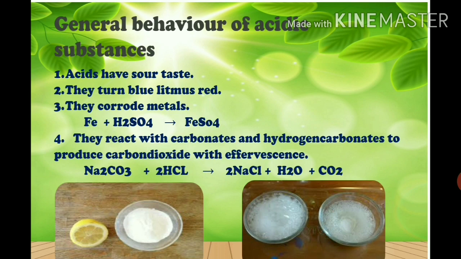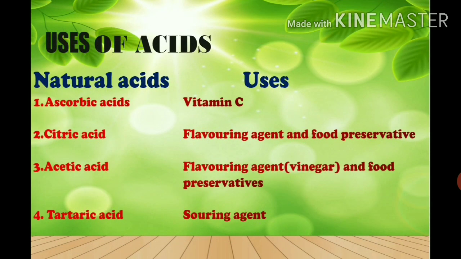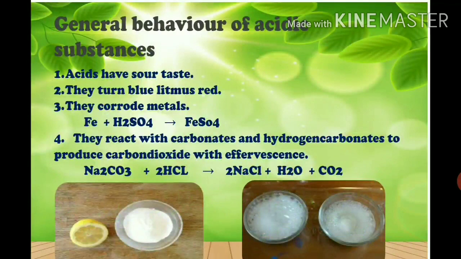Third, they corrode metals. Corroding metal means they chemically act on metals, forming new compounds like salts. That is why students, we never keep pickles or vinegar or sour things in metal pots. What happens actually, the acids will eat up these metal pots and things will become bad. Now see this, when iron reacts with sulfuric acid, iron sulfate is formed.